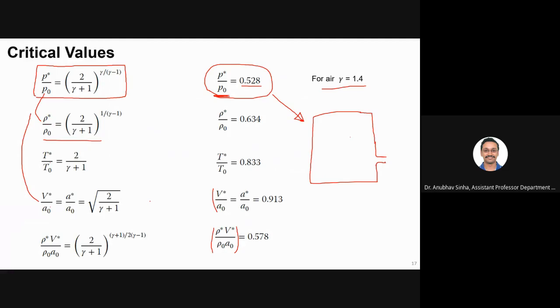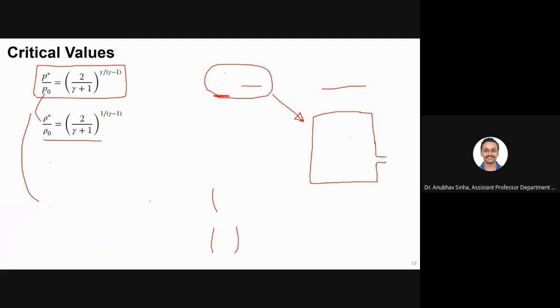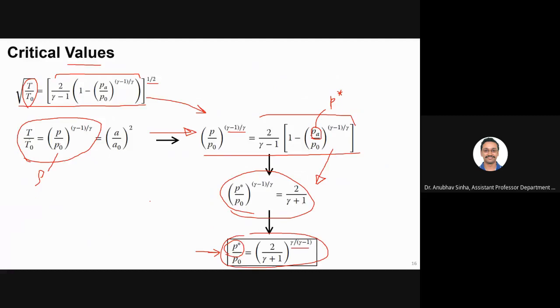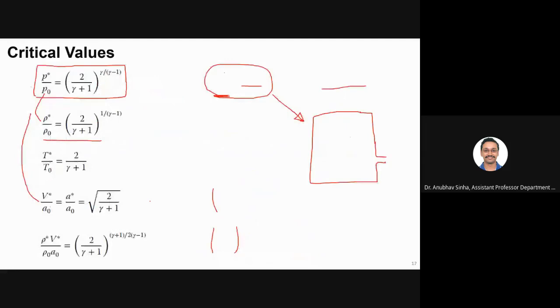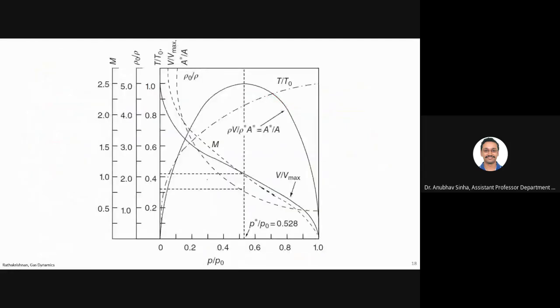Not this equation, this is only related to gamma. Using the previous equations, for example, we have equations in terms of Mach number. We can plot how your temperature, density, and mass flow rate vary with respect to pressure.